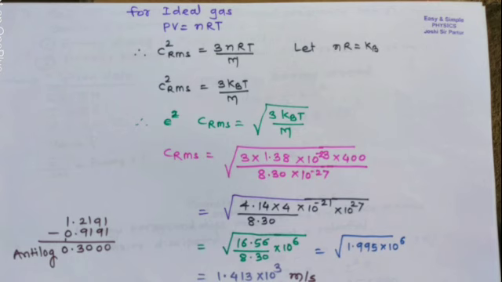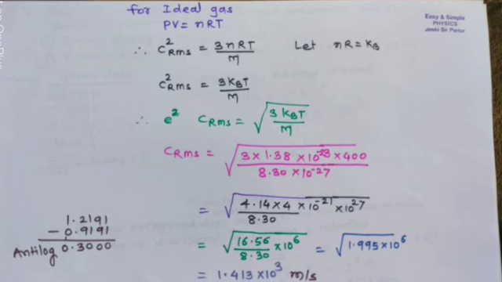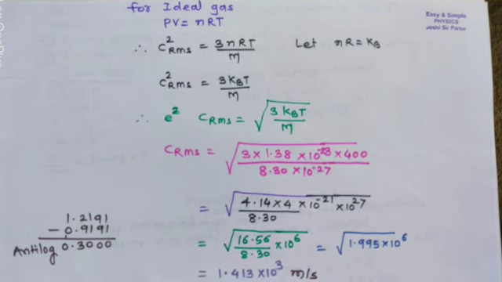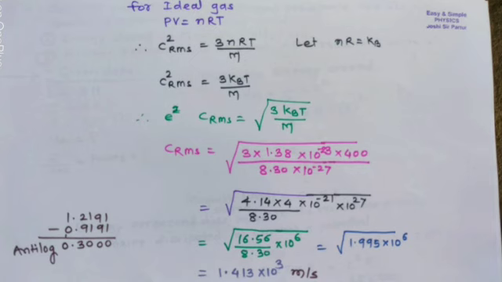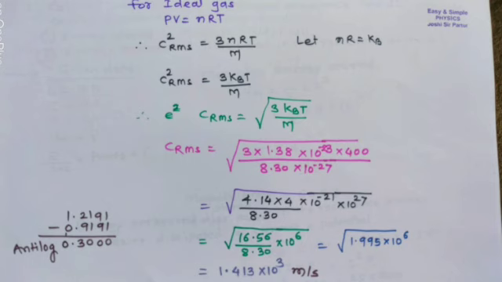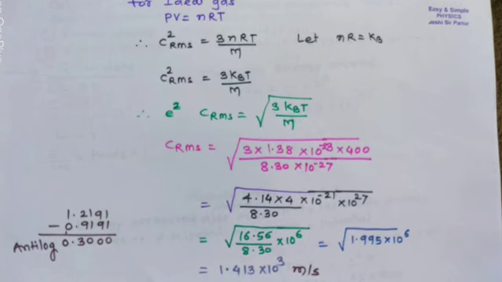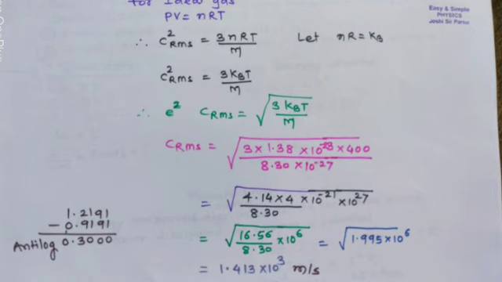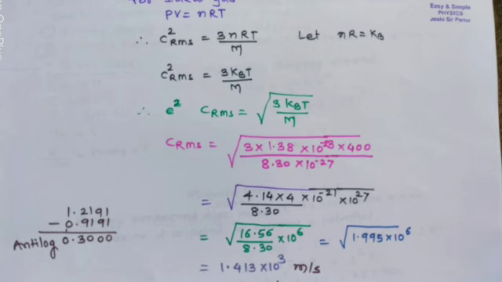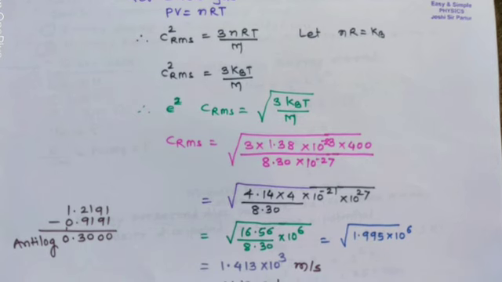For an ideal gas, PV equals nRT. Therefore, C square RMS equals 3nRT upon capital M. Let nR equal kb. So, C square RMS equals 3 kb T upon capital M. Therefore, C RMS is equal to square root of 3 kb capital T upon capital M.